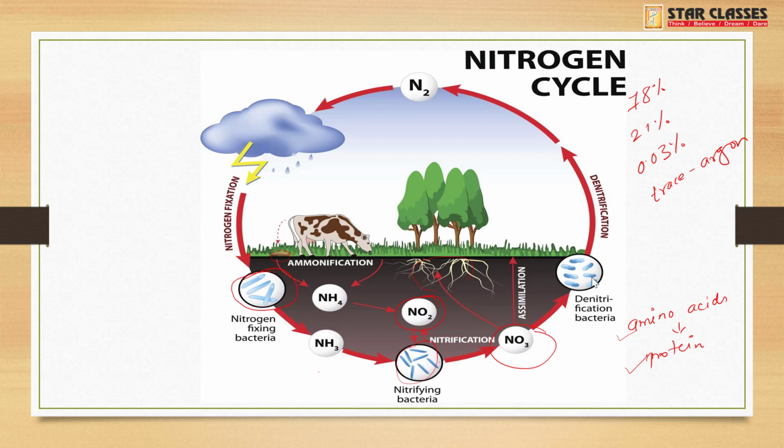There are some denitrifying bacteria that convert these left over nitrite or nitrate again into atmospheric nitrogen. So this is how atmospheric nitrogen is converted into nitrite and nitrate by the nitrogen fixing bacteria, and then converted back into atmospheric nitrogen with the help of denitrifying bacteria, and hence this helps in maintaining the nitrogen cycle.